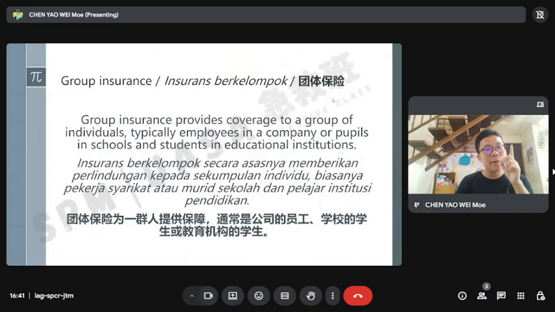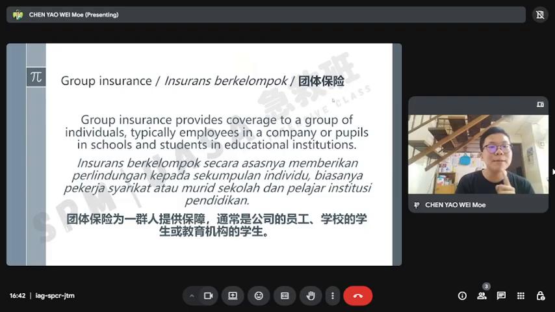Now I want to tell you something. Actually, you have insurance, including me, when I was in primary school until Form 5. I had insurance. It's free for you and me. It is called Takaful Pelajar Sekolah Malaysia, TPSM.